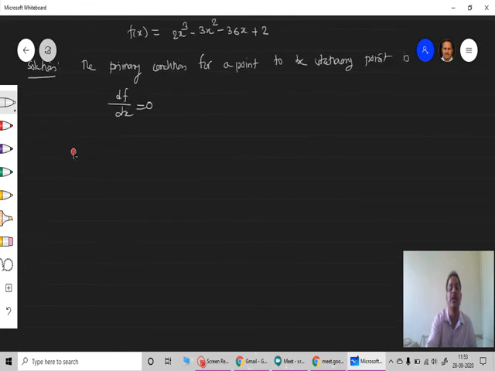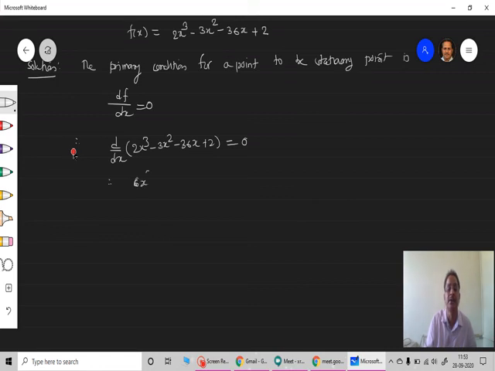So get the differential of this function and equate it to 0. Therefore I get d by dx of 2x cube minus 3x square minus 36x plus 2 is equal to 0, and from that find the value of x.